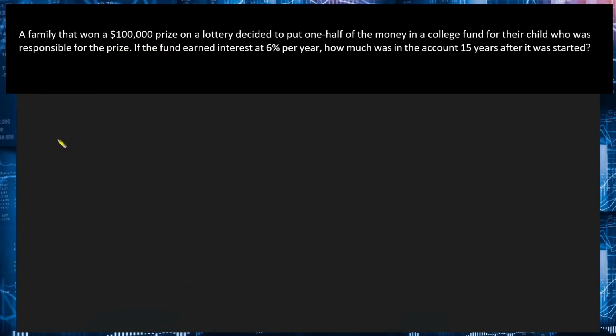A family that won a $100,000 prize on a lottery decided to put one half of the money in a college fund for their child who was responsible for the prize. If the fund earned interest at 6% per year, how much was in the account 15 years after it was started? Okay, so again, you know the drill. Pause the video and then try to solve on your own muna. Now, the unknown here is the future amount after 15 years.